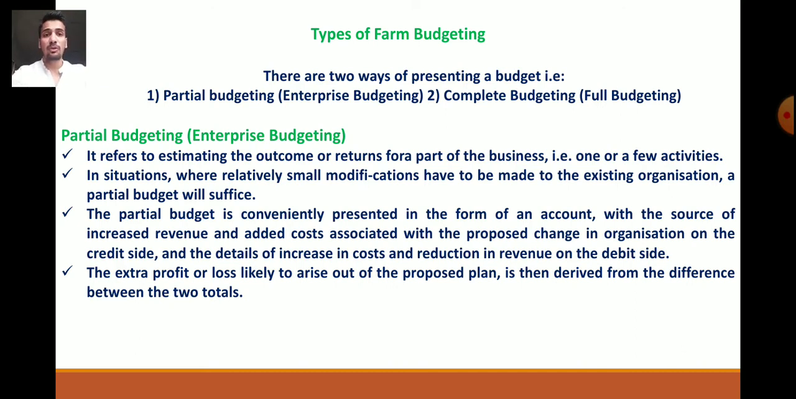Okay, the extra profit or loss likely to arise out of the proposed plan is then derived from the difference between the two totals. Means here profit and loss are also calculated by partial budgeting. Because of small changes or the proposed plan there are chances of profit or loss, and it can also be calculated by taking the difference between these two. So this is about partial budgeting.